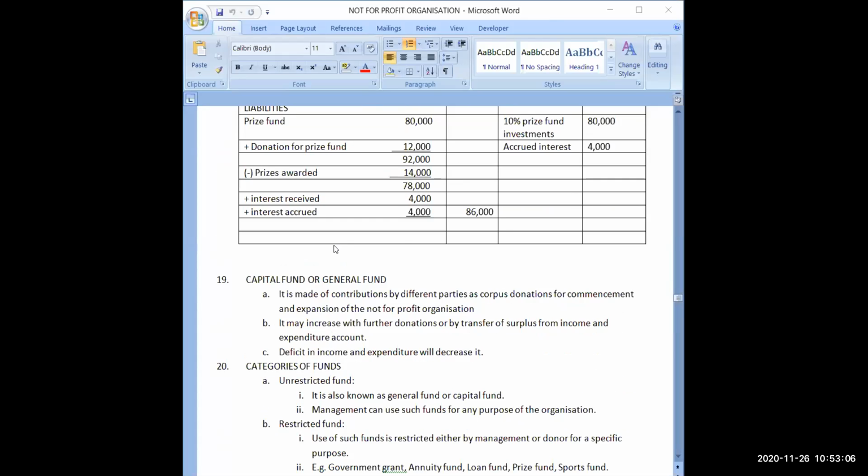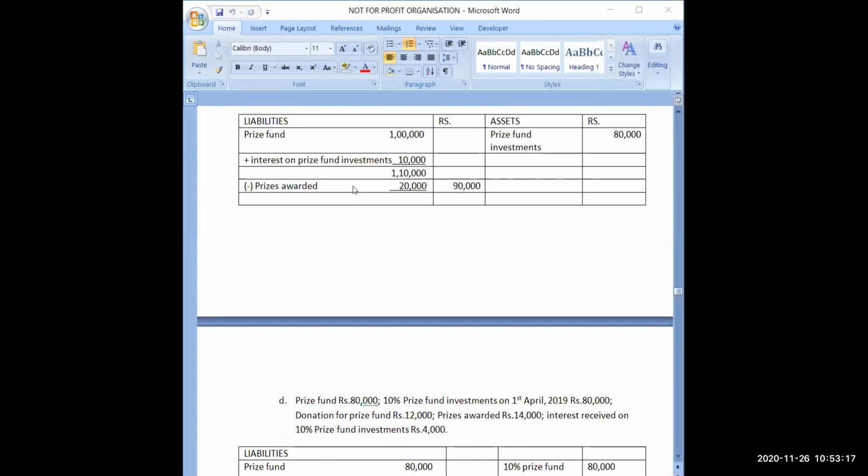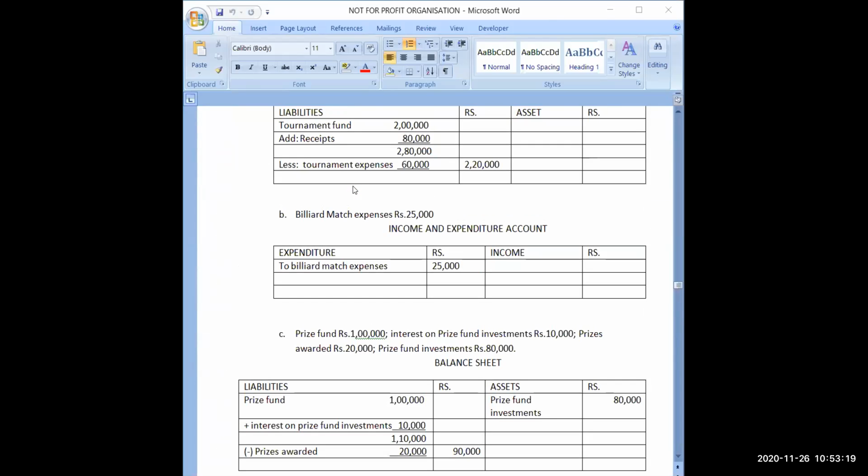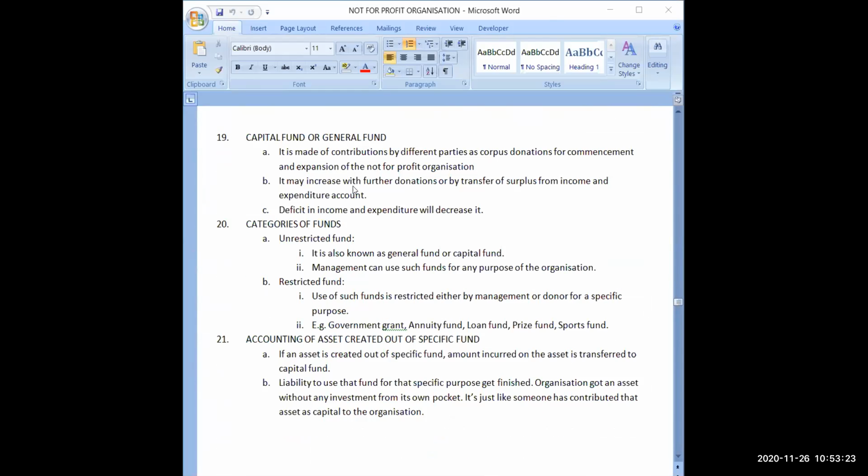Now please see the next topic. Now the next thing is capital fund or general fund. Yesterday we have learned about fund based accounting. One more question we will do today. Two more concepts are remaining in this topic that is coming.